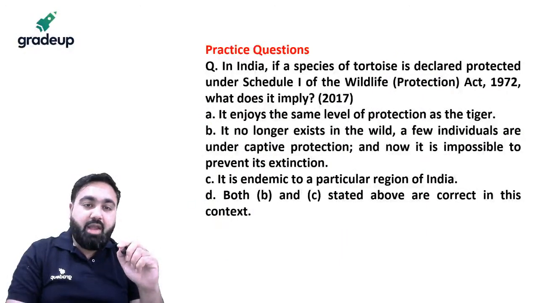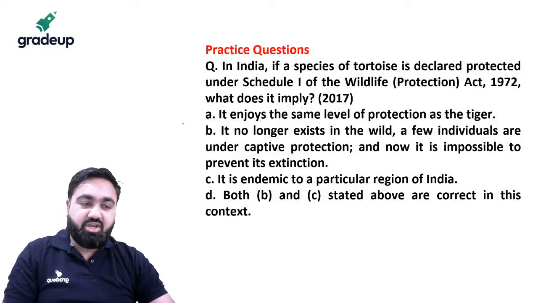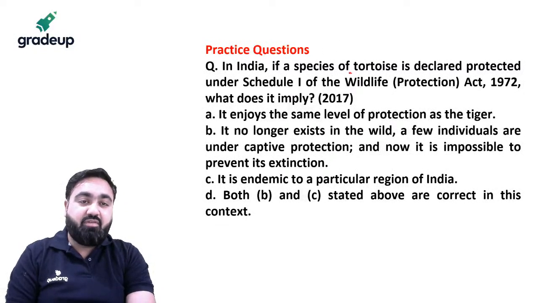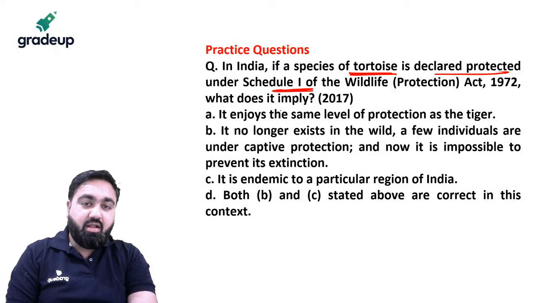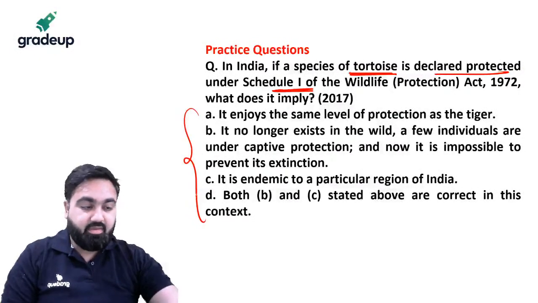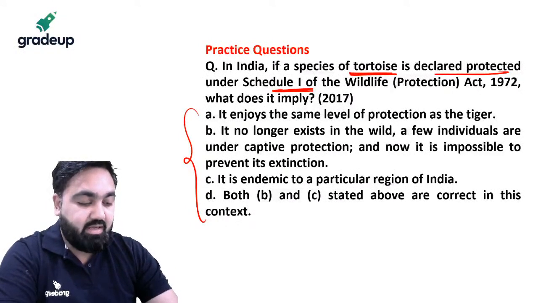Okay. Now I have 2 questions for you from this part. This question was asked in the 2017 paper. Let's see if you can answer this. In India, if a species of tortoise is declared protected under Schedule 1, what does it mean? A, B, C, D. If it is protected under Schedule 1, what does it mean exactly?